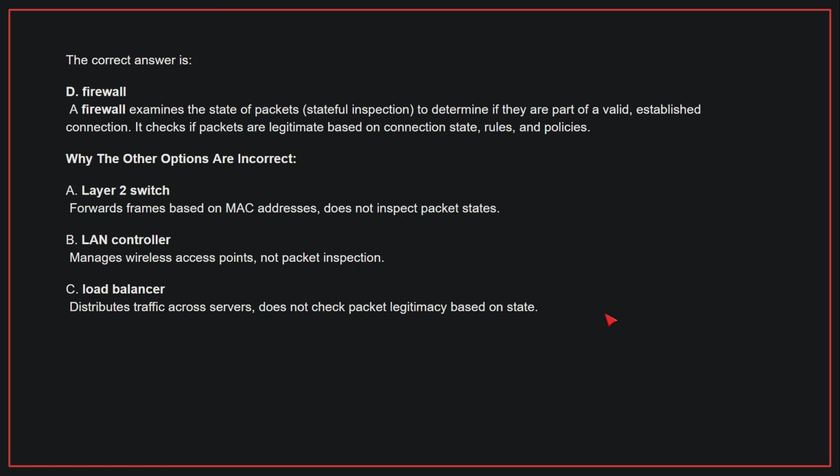Why the other options are incorrect? A. Layer 2 switch. This forwards frames based on MAC addresses and does not inspect packet states. B. LAN controller. This manages wireless access points, not packet inspection. C. Load balancer. This distributes traffic across servers and does not check packet legitimacy based on state. Therefore, the correct answer is D.